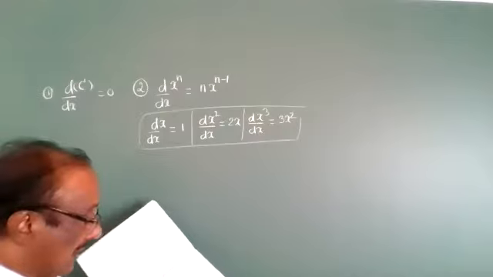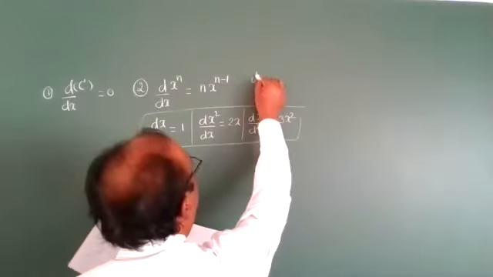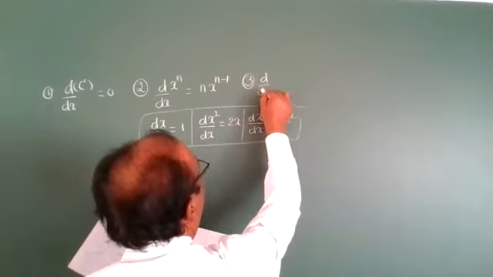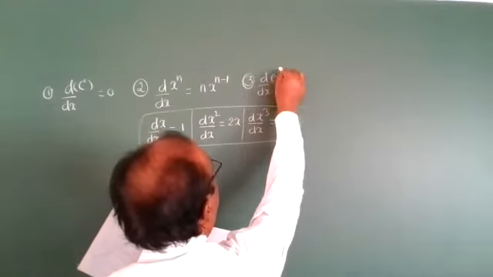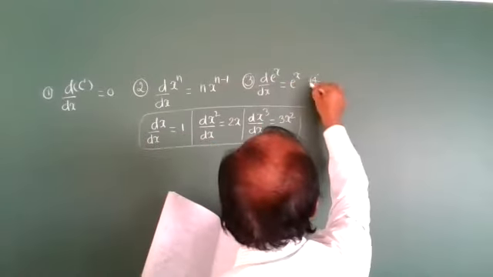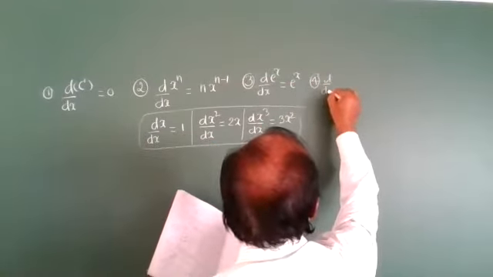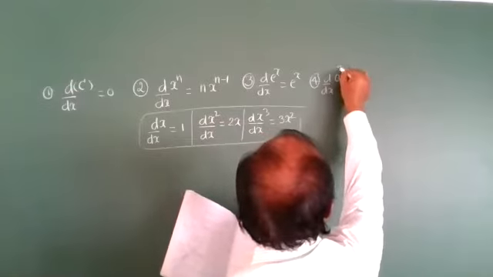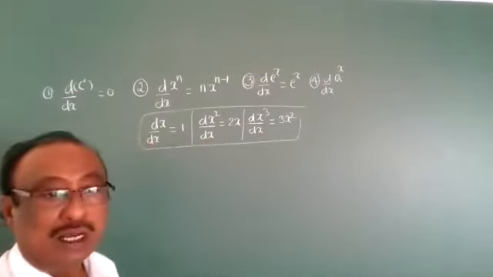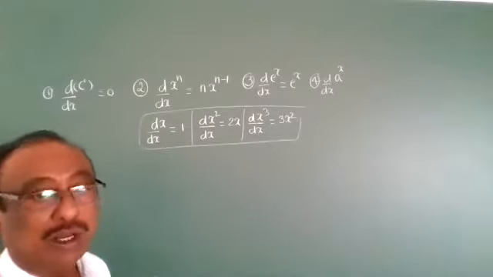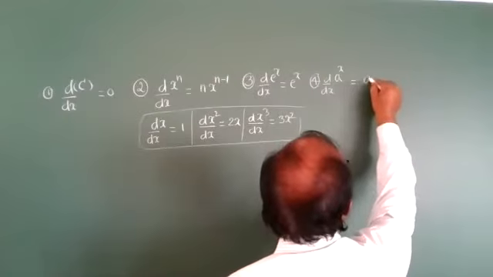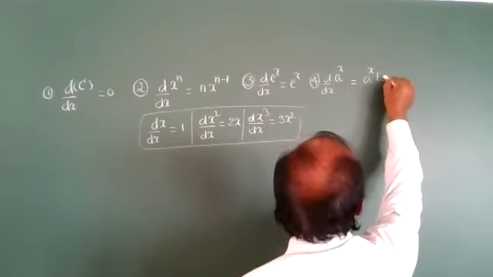So next one, the third one: e power of x. The derivative of e power of x is e power of x, no change. And the derivative of a power of x, where a is a constant, the constant to the power of a variable, wherever it comes, is equal to a power of x into log a.